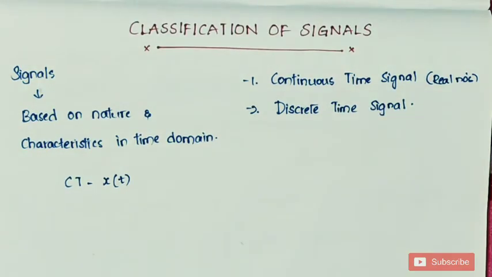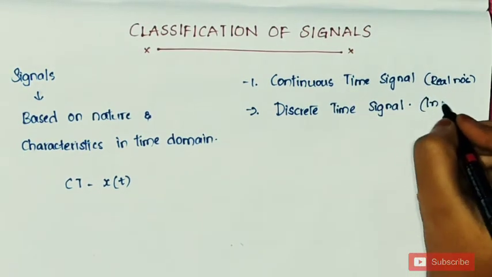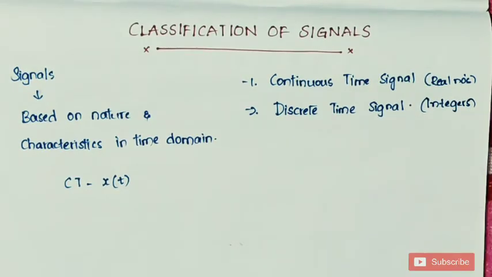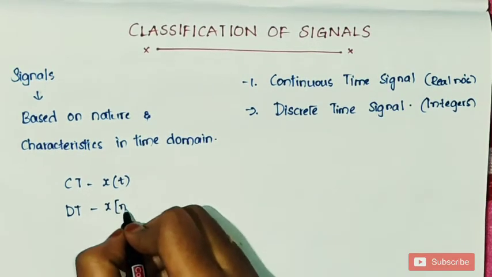Coming to discrete time signal, here the signal information is taken only at some particular samples of time. It takes on real or complex values as a function of an independent variable that ranges over integers. Whereas in continuous time signal it ranges over real numbers, but in discrete time signal it ranges over integers. The discrete time signal is denoted by x of n.